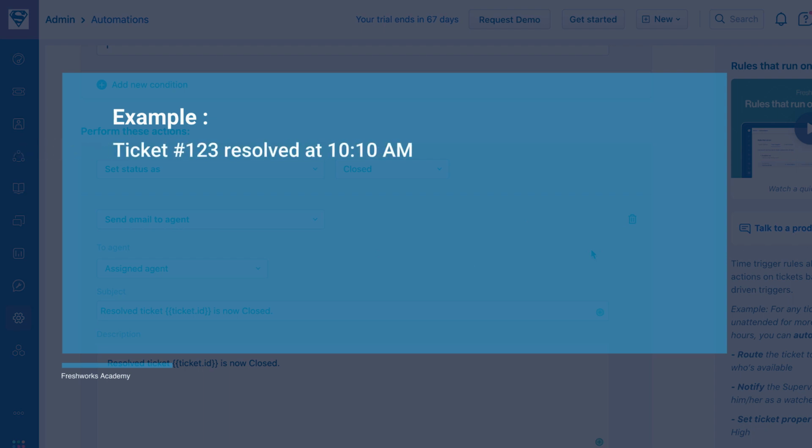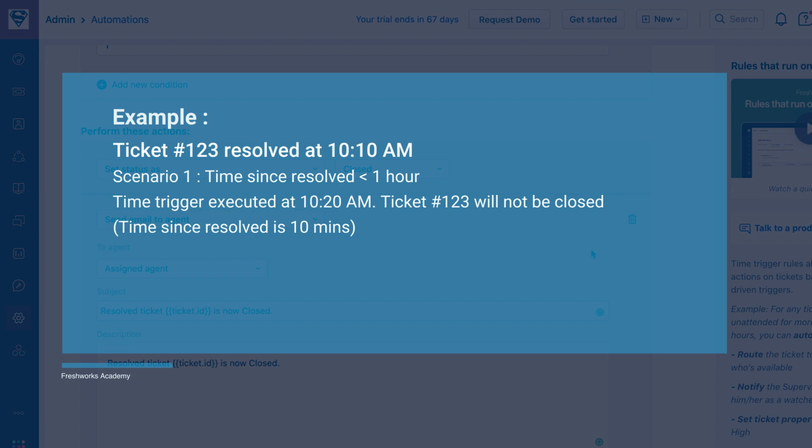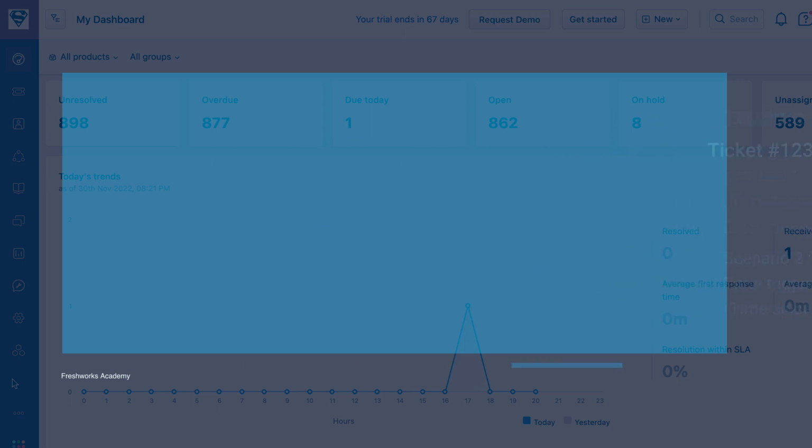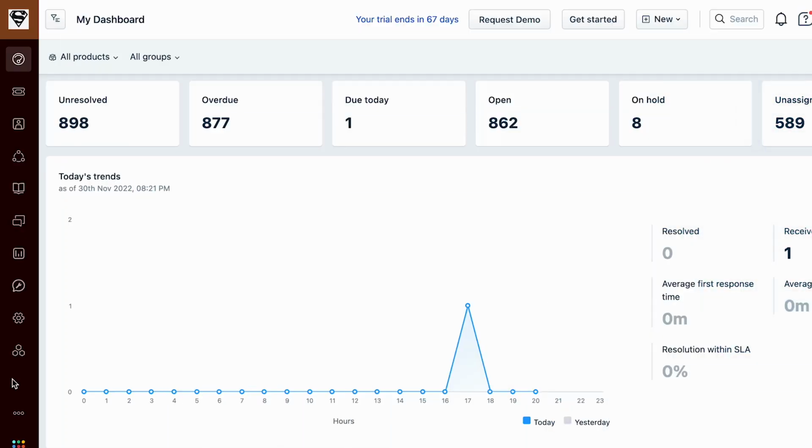Say, ticket number 123 was resolved at 10:10 a.m., and the time triggers were executed at 10:20 a.m. As per the conditions, ticket number 123 will not be closed because hours since resolved is less than 1 hour. During the next cycle, let's say the time triggers were executed at 11:20 a.m. Here again, ticket number 123 will not be closed because hours since resolved is more than 1 hour. Let's see how you can reconfigure the automation rule by introducing a time frame to avoid such issues.